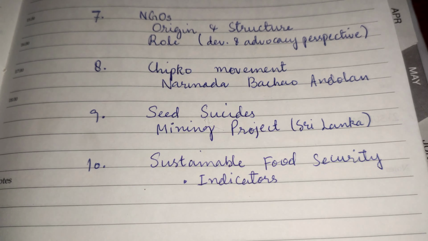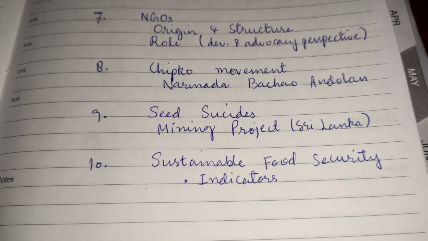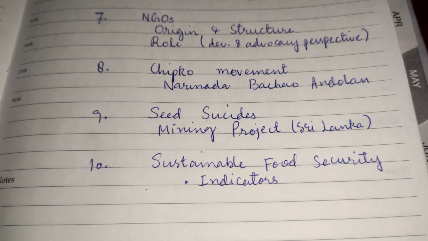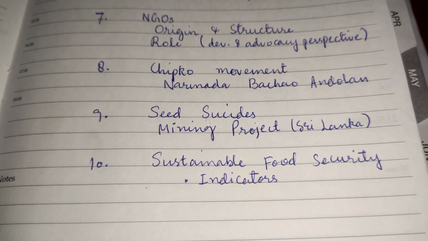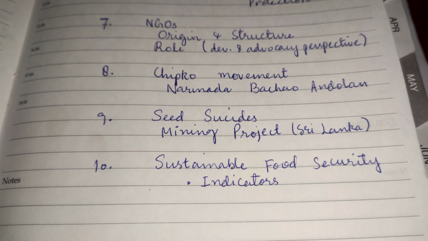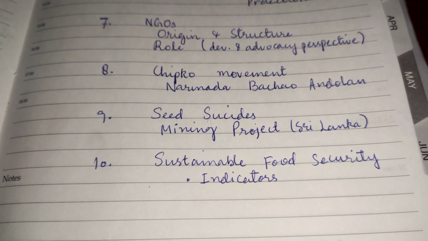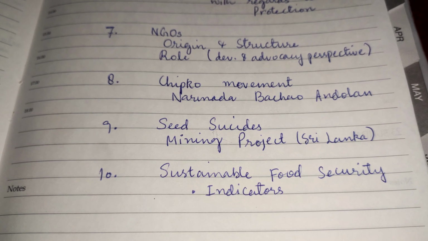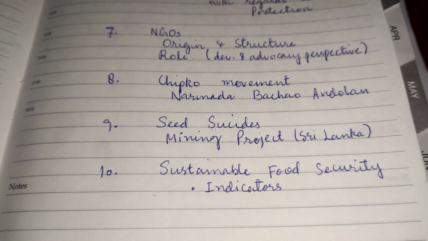And the last one is sustainable food security, how also how we can achieve that. And there are a few indicators that can show that yes, that's the sustainable food security there. So yeah, that we have to prepare. So these are the 10 most important topics that if we go through, we will surely do good in our paper. Thank you.